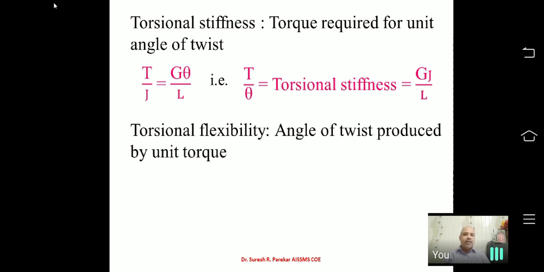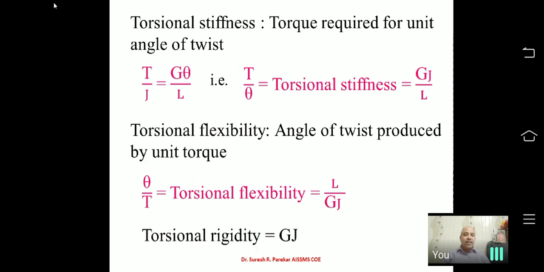Now torsional flexibility is exactly the reverse: the angle of twist produced by unit torque. In the first, torque required for unit twist, and here angle of twist by unit torque. So in this we have the reverse, theta by T, because it is angle of twist per unit torque. Your torsional flexibility then becomes L by GJ. If you multiply torsional flexibility and torsional stiffness, the value is 1. Anywhere you multiply stiffness with flexibility, the value is always 1.